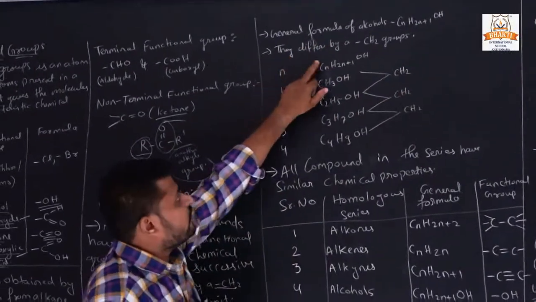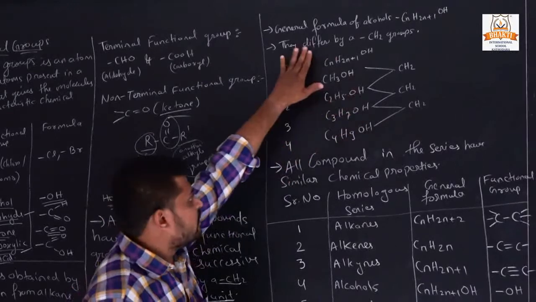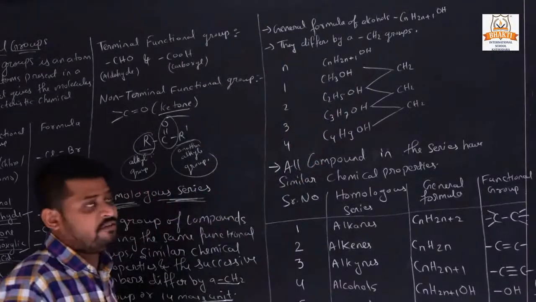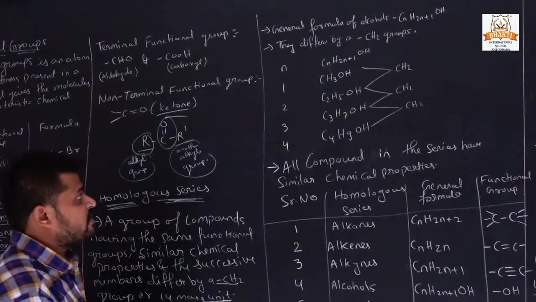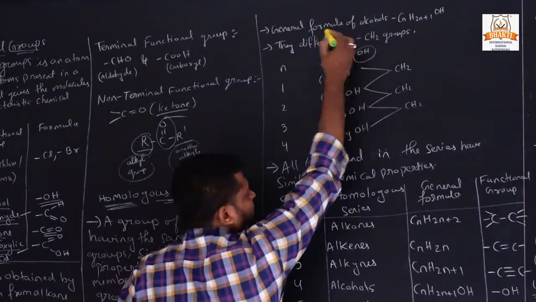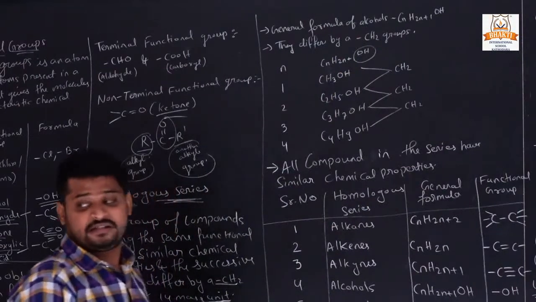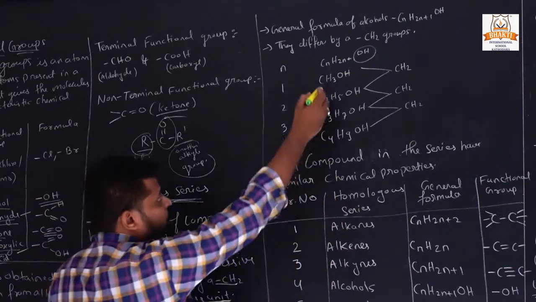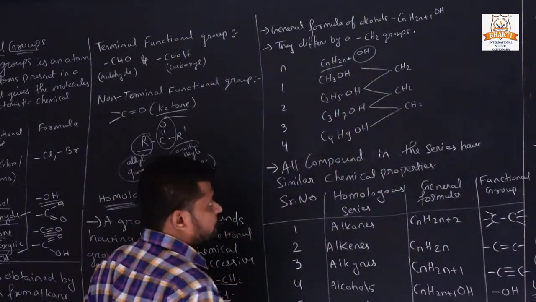Now they differ by a CH2 group. See, this is the example of alcohol in which we have taken a similar group, that's why we have added OH after the functional group.